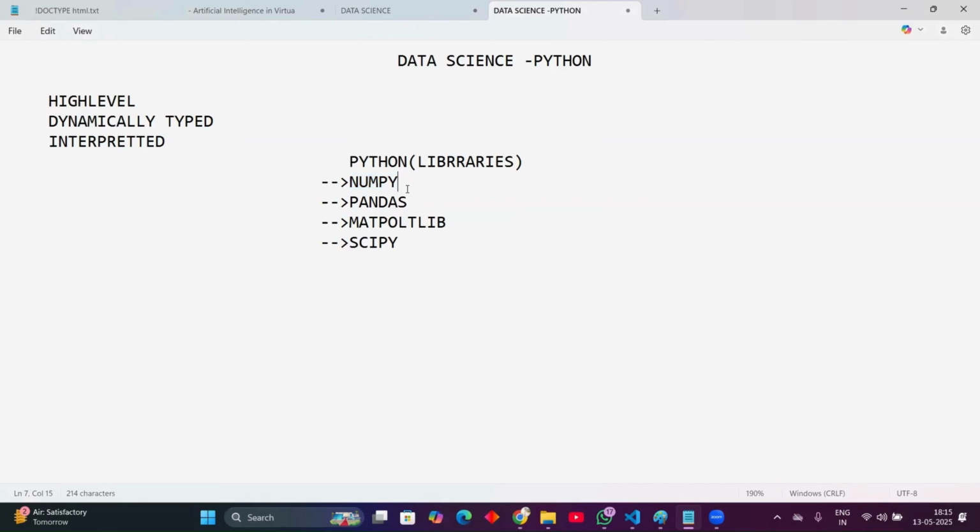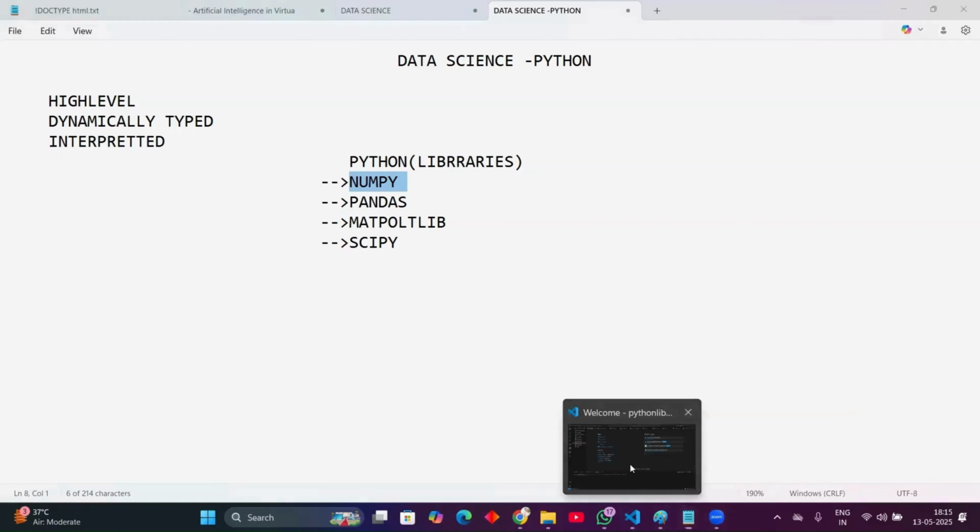NumPy is also an array concept and performs matrix operations with multiple dimensions. You may have a doubt: why do we use NumPy when we already have lists and tuples? A list is mutable and a tuple is immutable. A list allows duplicate values and heterogeneous values, and it can be modified, updated, deleted. A tuple is immutable because once the execution is done, we cannot modify it. NumPy is also an array. I am explaining the NumPy library today.